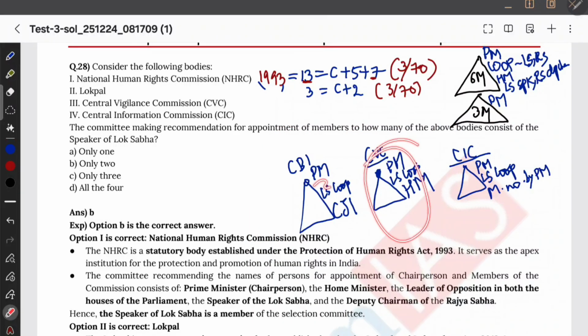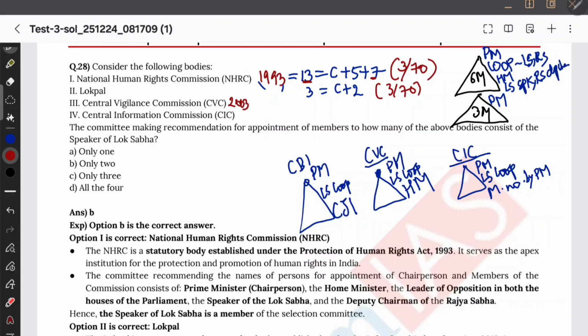Okay, and who is appointing? We are clear. CVC, it comes under Ministry of Home Affairs, so the third person is a Home Minister. But CIC, Prime Minister, Lok Sabha ka leader of opposition, someone nominated by the Prime Minister. So these people, they are going to constitute the body. Now the question is also asking about Lokpal. Okay, NHRC Act, Protection of Human Rights Act 1993. Central Vigilance Commission 2003 है ना. CVC Act 2003, CIC, RTI Act 2005, Lokpal and Lokayukta Act 2013.